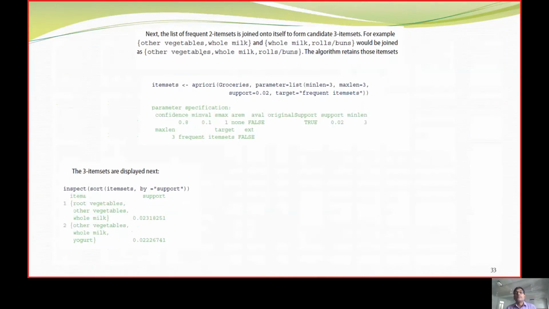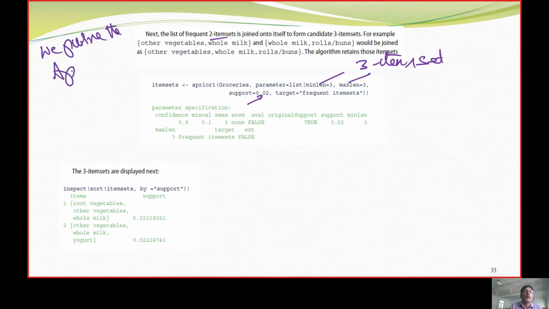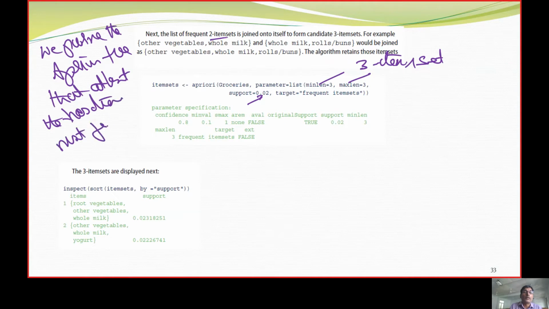We concluded this two item set. Now we are going to see three item sets. That is what we are going to specify. So we prune the apriori tree so that at least the transactions must fit 0.2 minimum support.